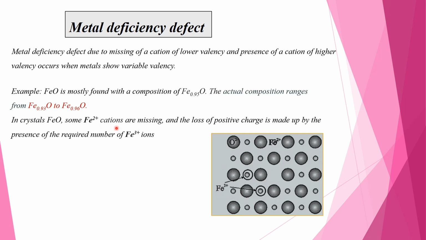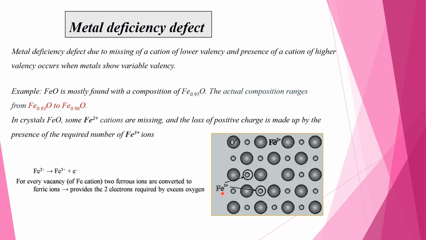In crystal FeO, some Fe2 plus ions are missing, and the loss of positive charge is made up by the presence of the required number of Fe3 plus ions. Charge is compensated by conversion of ferrous to ferric ion. For every vacancy of an Fe cation, 2 ferrous ions are converted to ferric ions, providing the 2 electrons required by excess oxygen. Okay, clear?